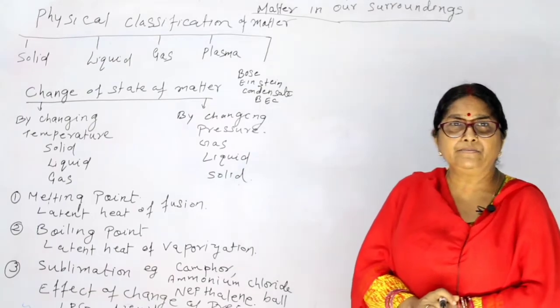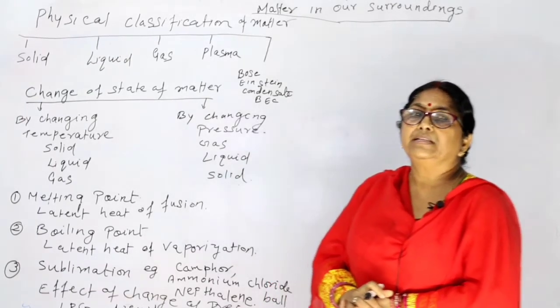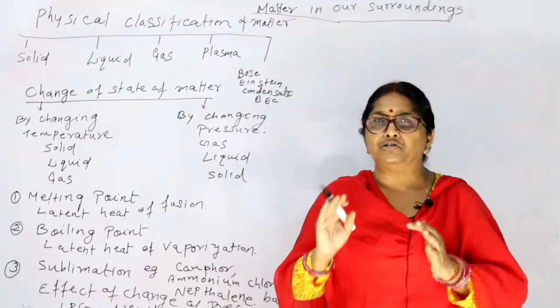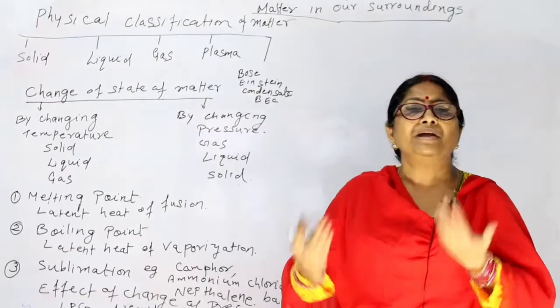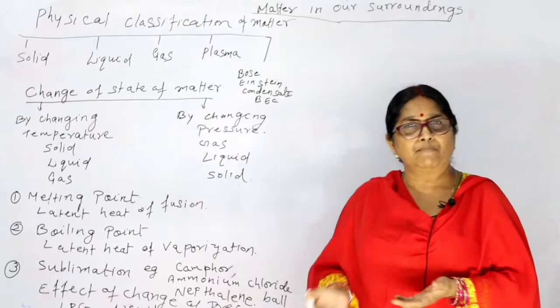That is solid, liquid, gas. These 3, solid, liquid and gas, we have been hearing about them, we are very familiar with them. That is the 3 states of matter.